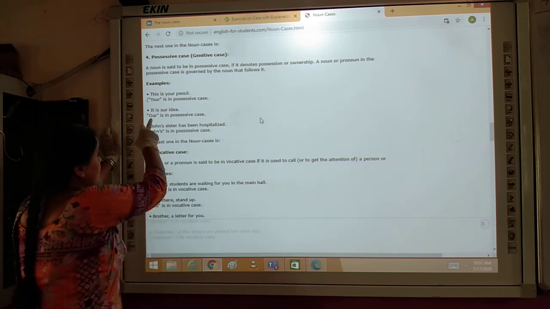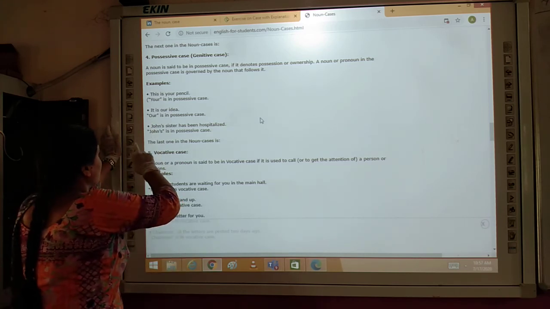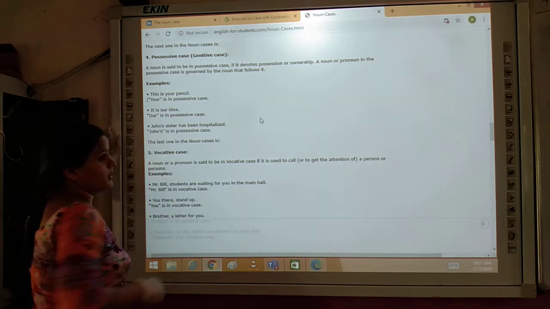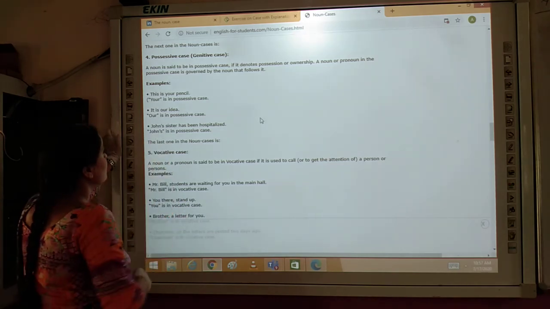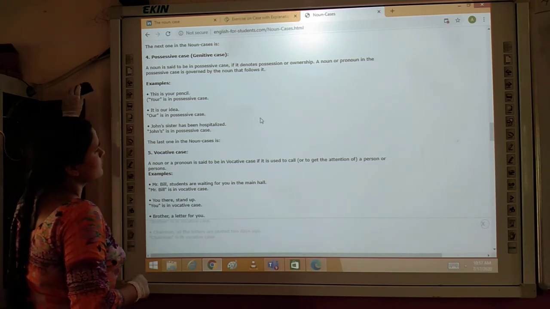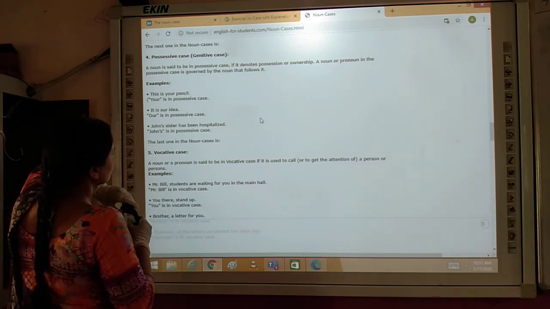Understood? In the next sentence, no, come to the third sentence. John's sister. Ma'am, we are not able to understand this genitive case. What, dear?